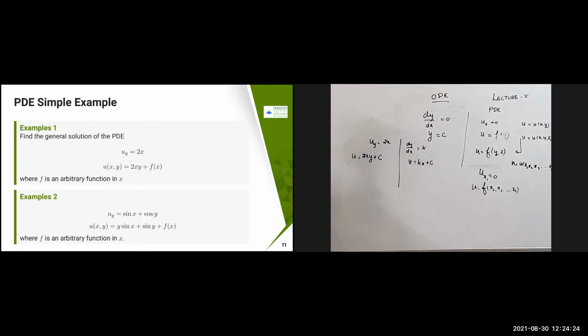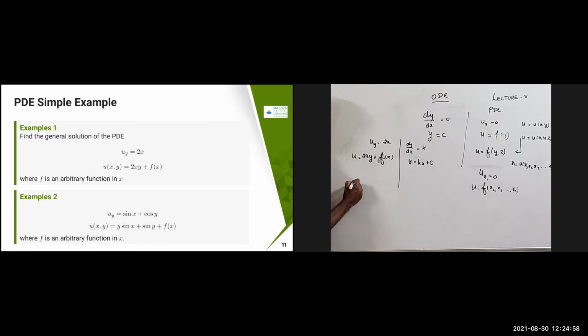But it is not going to be constant here. Instead, you are going to get a function of x, because here it is with respect to y. So this c I can just replace with some f of x. Now just take it back: if I differentiate with respect to y, this is 2x, which is constant with respect to y, so 2x is going to come. This f of x is constant with respect to y, therefore it becomes 0. So uy equal to 2x. This is the general solution, where f is an arbitrary function of x.